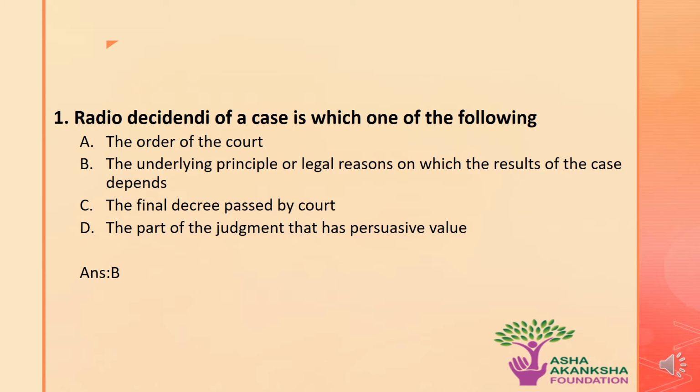The first question is: ratio decidendi of a case is which of the following? The options are A. The order of the court, B. The underlying principle or the legal reasons on which the result of the case depends, C. The final decree passed by the court, or D. The part of the judgment that has persuasive value. The correct answer to this question is option B, that is, ratio decidendi means the underlying principle or the legal reason on which the result of the case depends.